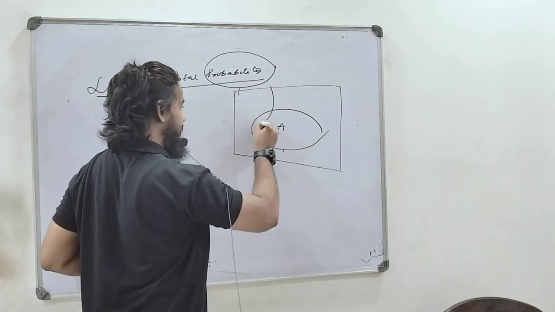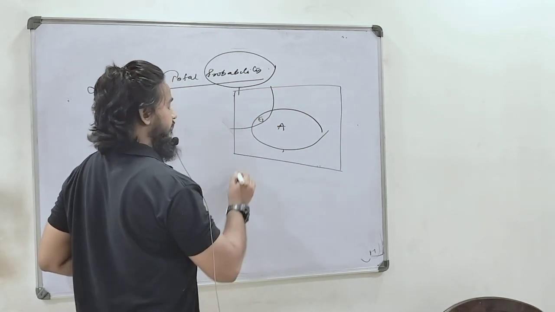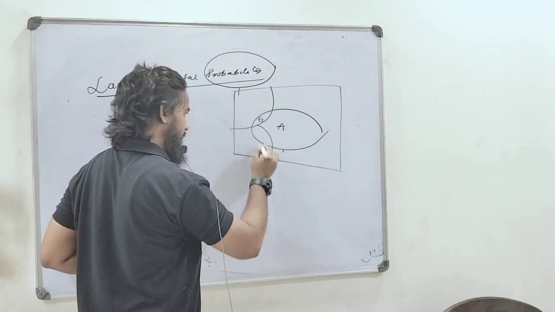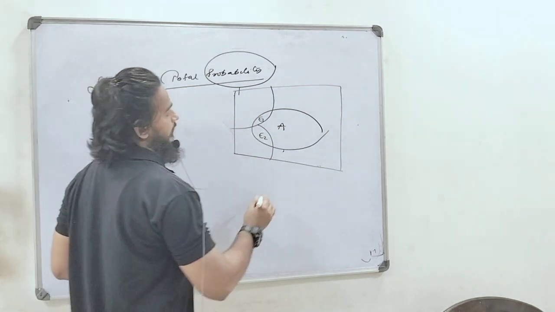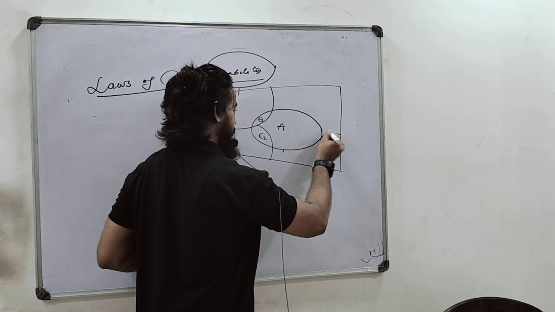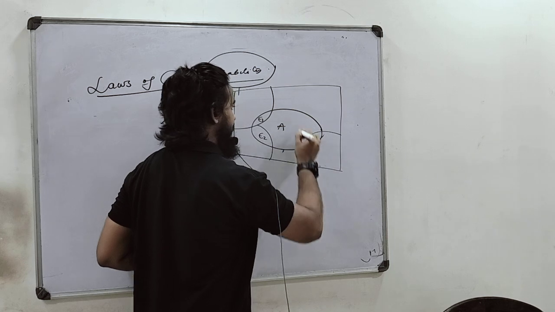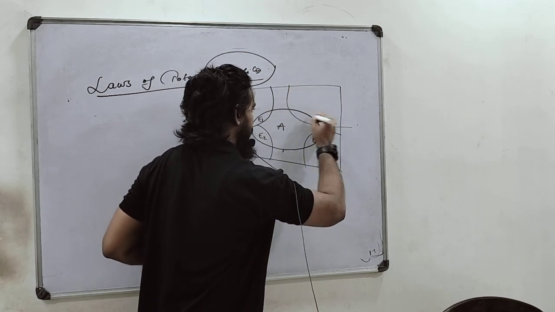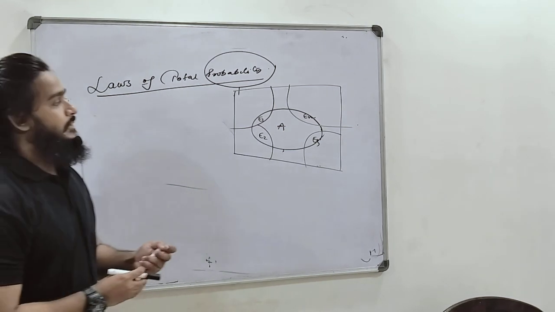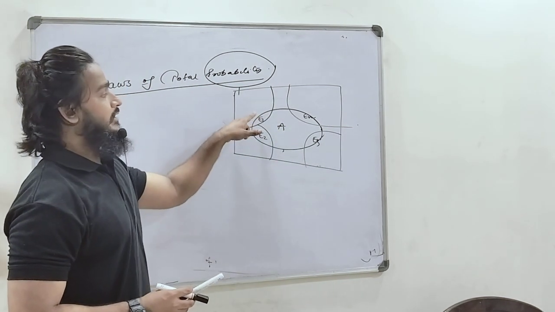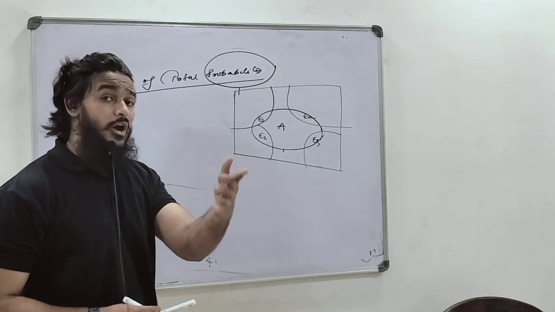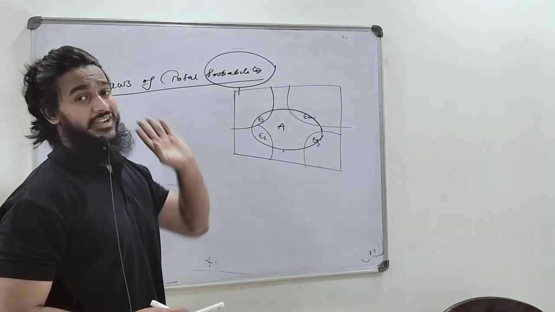Suppose one event is E1, another event is E2, and another event is E3, up to En. You want to find the probability of event A.